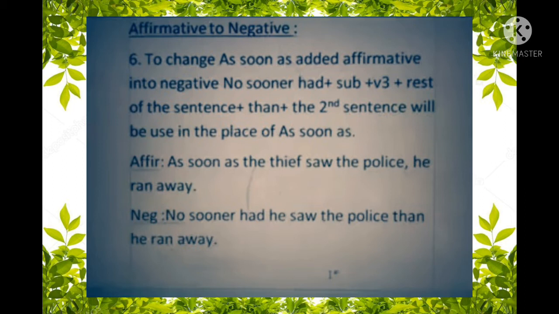As soon as the thief saw the police, he ran away. Negative: no sooner had the thief seen the police than he ran away. This is the rule. Just follow it, and I think that it will be very easy and clear to you.